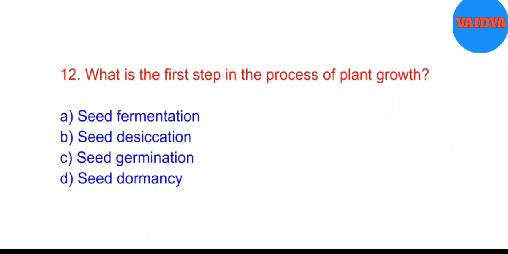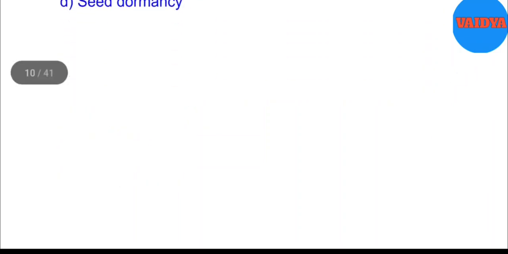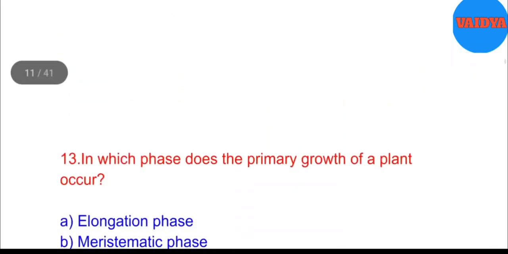12. What is the first step in the process of plant growth? A. Seed fermentation. B. Seed desiccation. C. Seed germination. D. Seed dormancy. Answer. C. Seed germination.